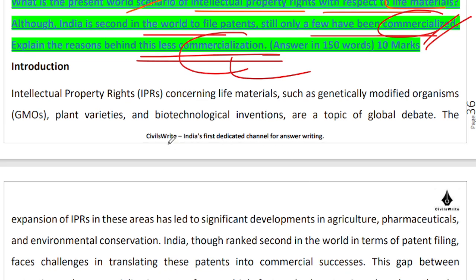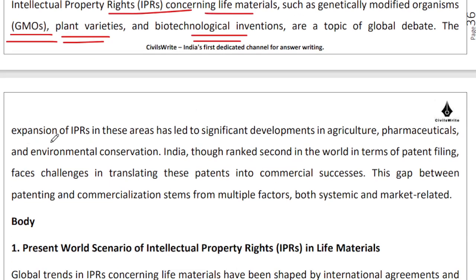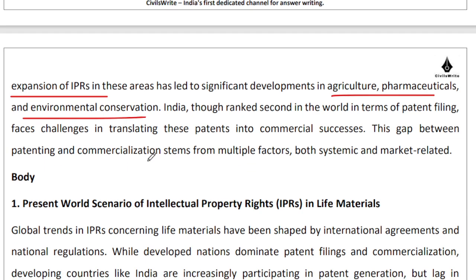Great going. So, IPRs concerning life material, whether it is your GMOs, plant varieties, or biotechnological inventions, are a part of global debate, right? The moment you start expanding IPR in these areas, it will have a significant impact on agriculture, on pharmaceuticals, on environmental conservation, right?